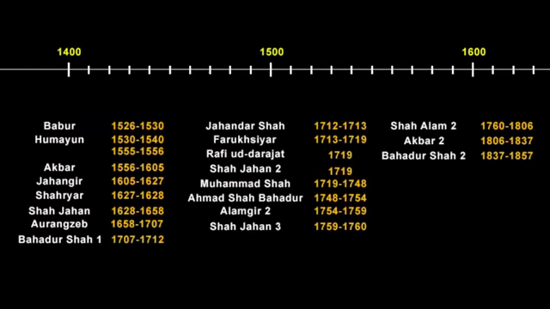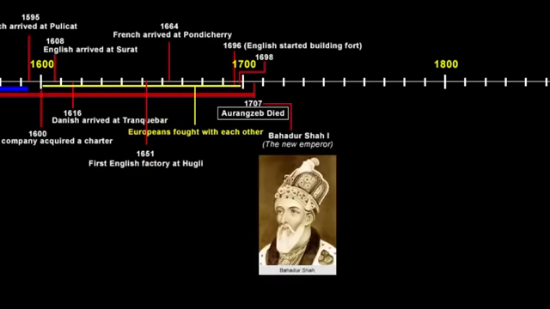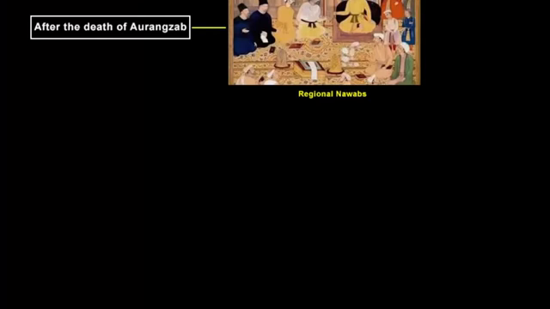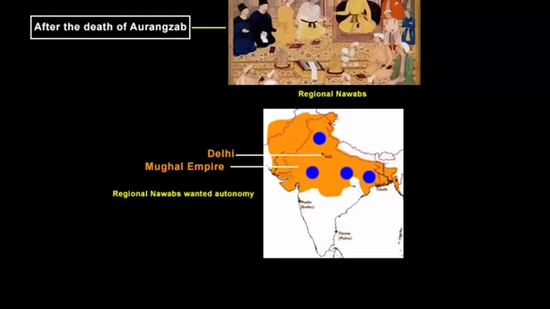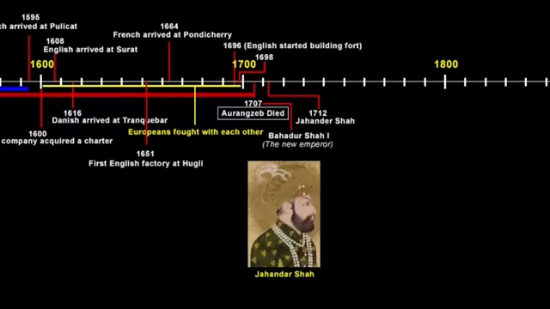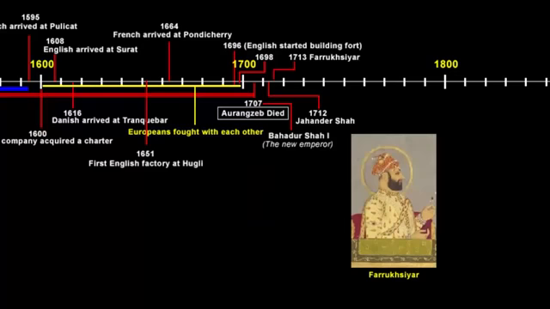You remember in the beginning I said Aurangzeb was the last powerful Mughal emperor? So after his death, Bahadur Shah I was the next Mughal emperor. But he was not that powerful, and the reason we can draw such a conclusion is that after the death of Aurangzeb, all the regional Nawabs wanted to execute their power and authority in their respective regions. So this clearly tells us that Bahadur Shah I was not as influential as Aurangzeb. After Bahadur Shah I, his son Jehandar Shah and after him Farrukhsiyar became the emperor. In a moment I'll tell you the role of Farrukhsiyar.